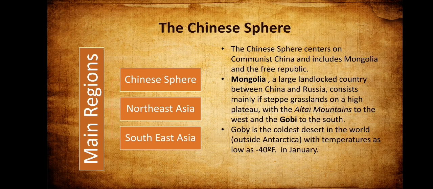Mongolia, a large landlocked country between China and Russia, consists mainly of steppe grasslands on a high plateau, with the Altai Mountains to the west and the Gobi to the south. The Gobi is the coldest desert in the world, outside of Antarctica, with temperatures as low as negative 40 degrees Fahrenheit in January.